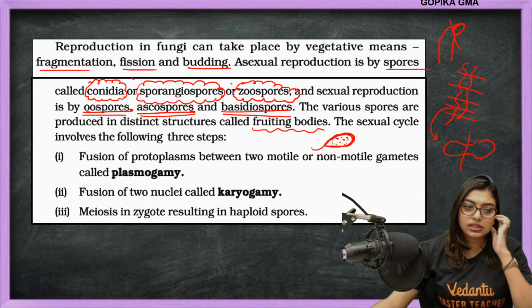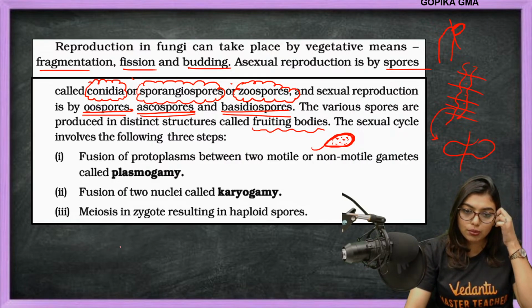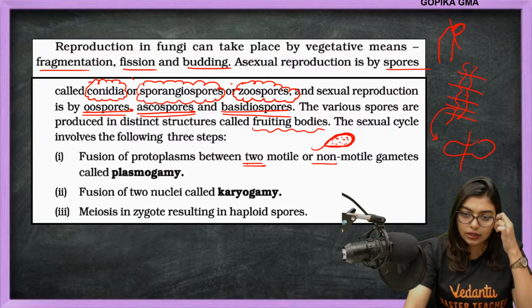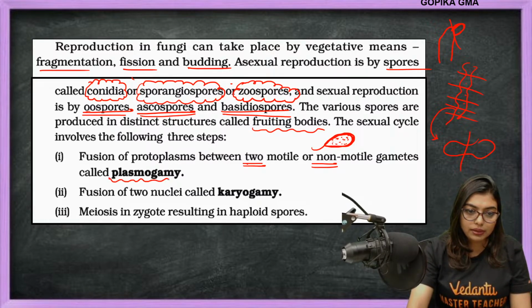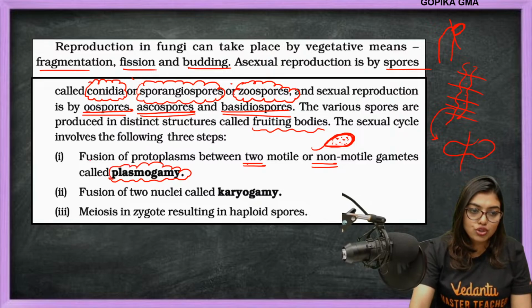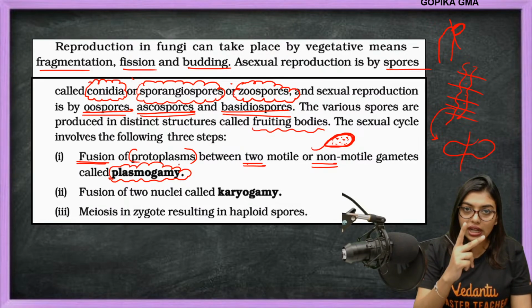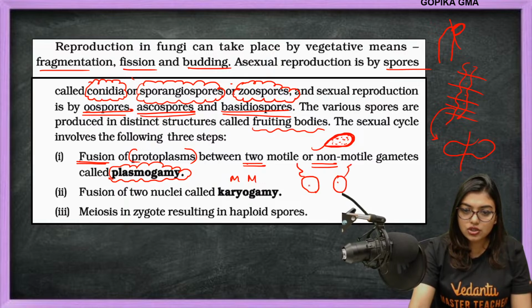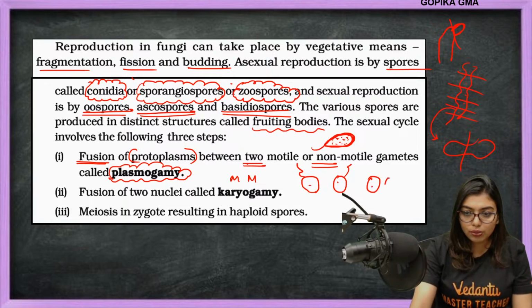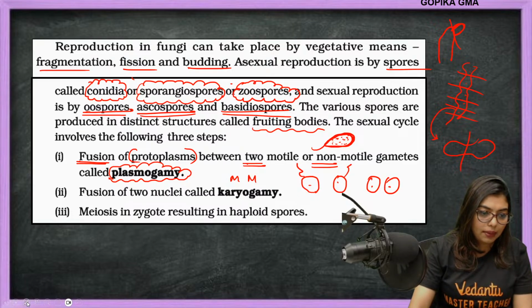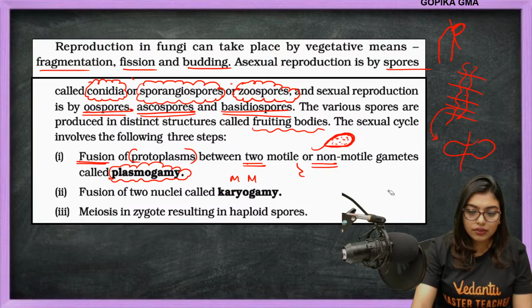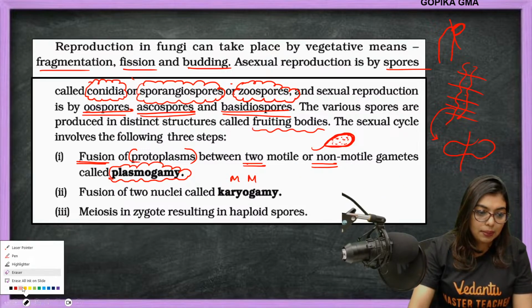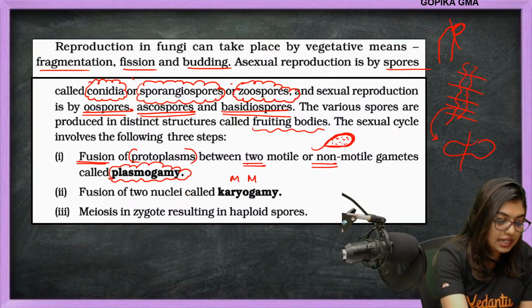Now the sexual cycle involves the following three steps. Fusion of protoplasm between two motile or non-motile gametes is called plasmogamy. What are they telling? Fusion of protoplasm between two motile and two non-motile gametes. Two motile means both are moving. Let's say this one has a flagella, this one also has a flagella, and these two fuse together, or two non-motile fuse together also. When these both contain protoplasm, protoplasm means cytoplasm plus nucleus.